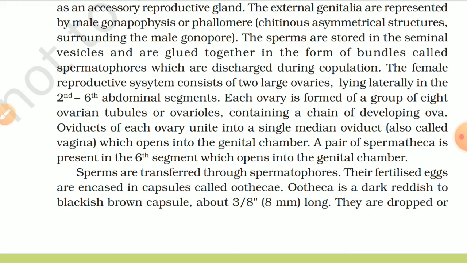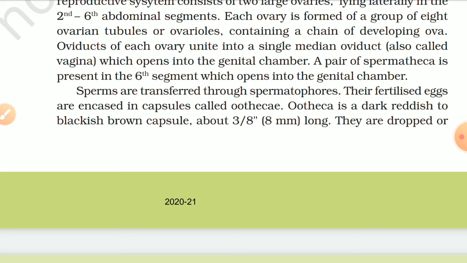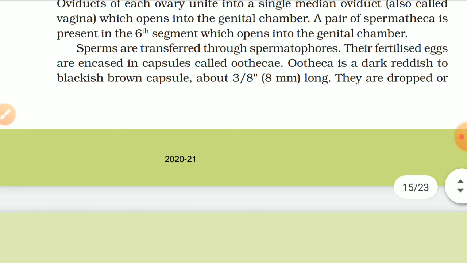are discharged during copulation. The female reproductive system consists of two large ovaries lying laterally in the 2nd to 6th abdominal segments. Each ovary is formed of a group of 8 ovarian tubules or ovarioles containing a chain of developing ova. Oviducts of each ovary unite into a single median oviduct, also called vagina, which opens into the genital chamber. A pair of spermathecae is present in the sixth segment, which opens into the genital chamber. Sperms are transferred through spermatophores.